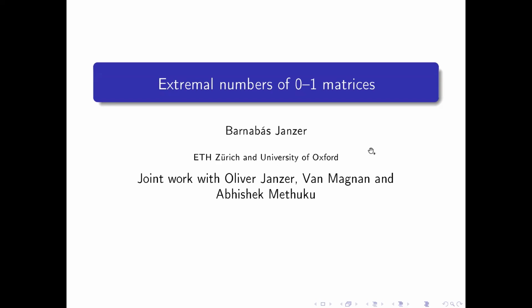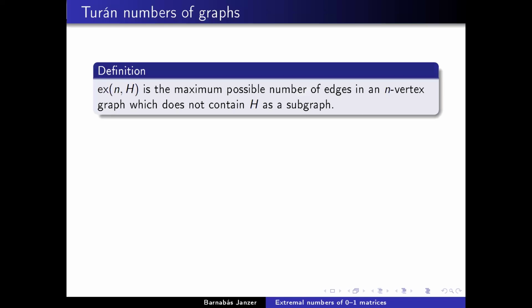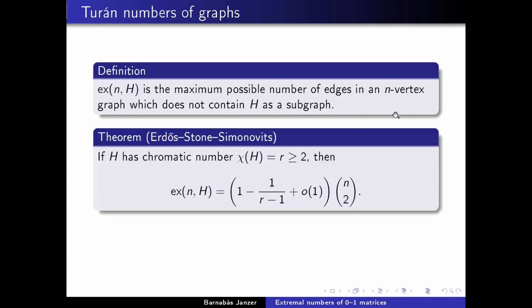And I'm going to start with some background about the extremal numbers or Turán numbers of graphs. So as we've already seen in the previous talk, ex(n, H) is the maximum possible number of edges in an n-vertex graph which doesn't contain H as a subgraph. I'm not going to go into too much detail about this because we've already seen it. But I'm going to mention that the Erdős-Stone-Simonovits theorem determines the asymptotic value of ex(n, H) in terms of the chromatic number of H.